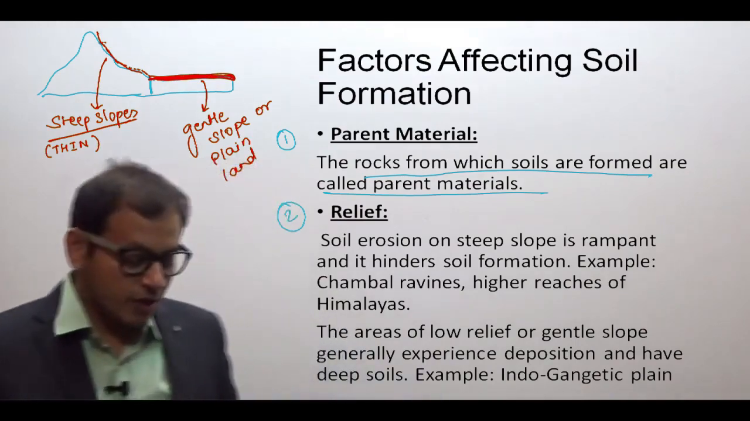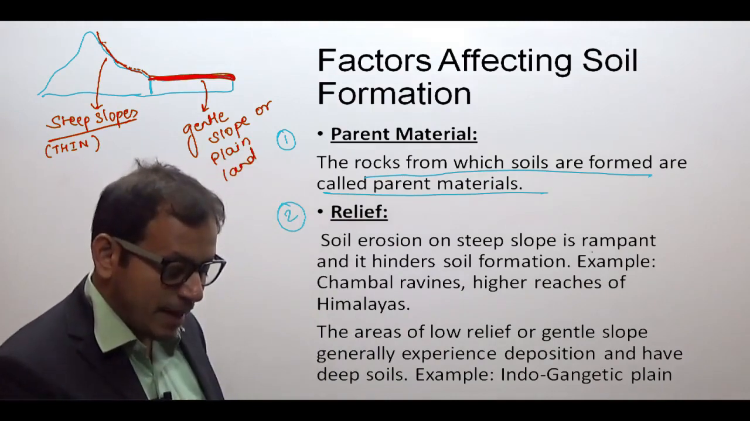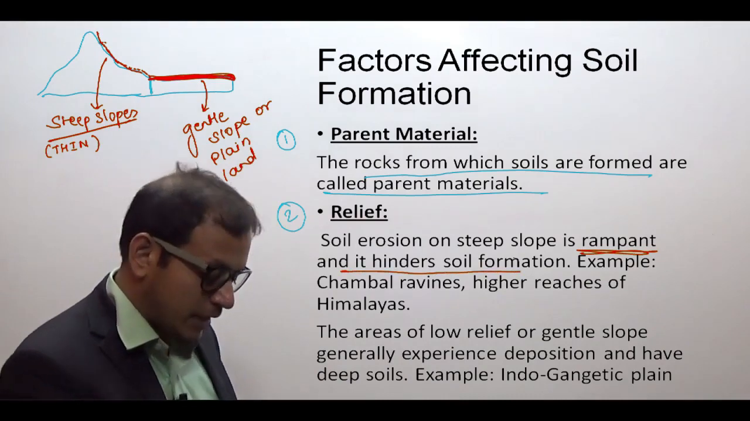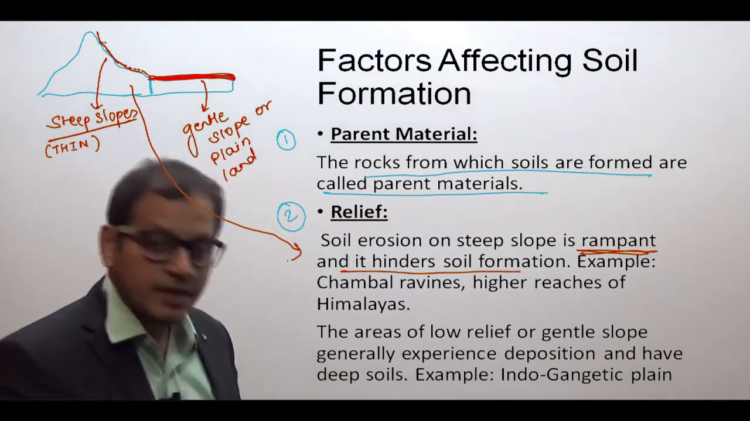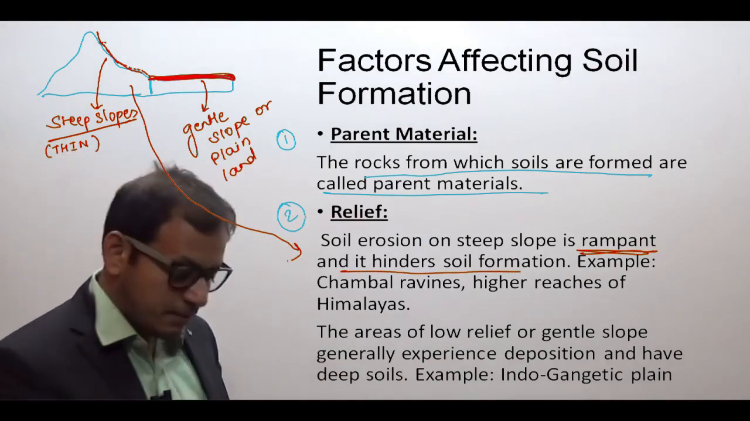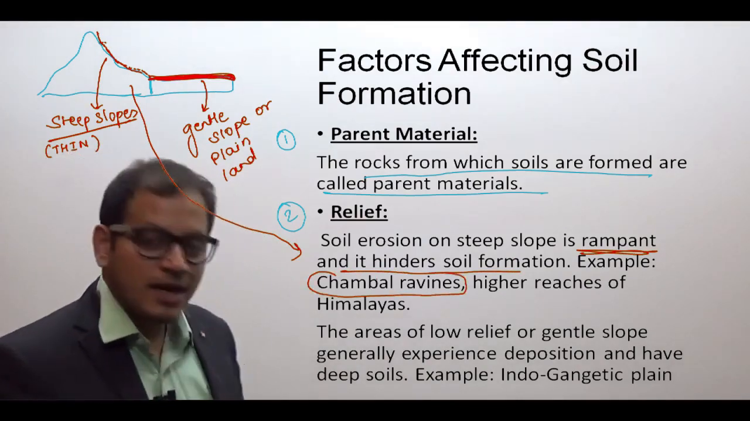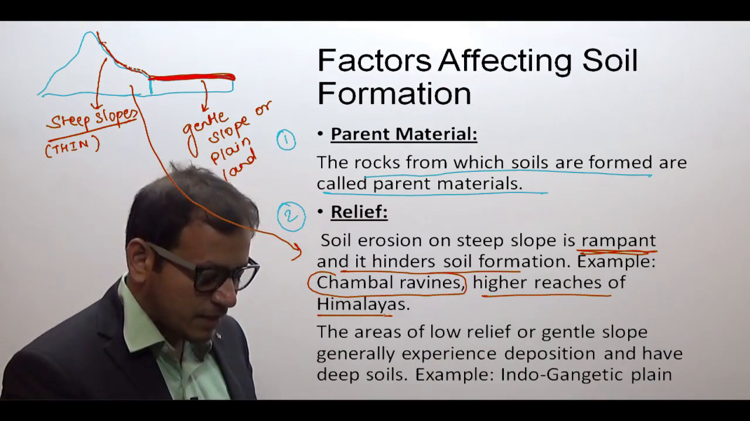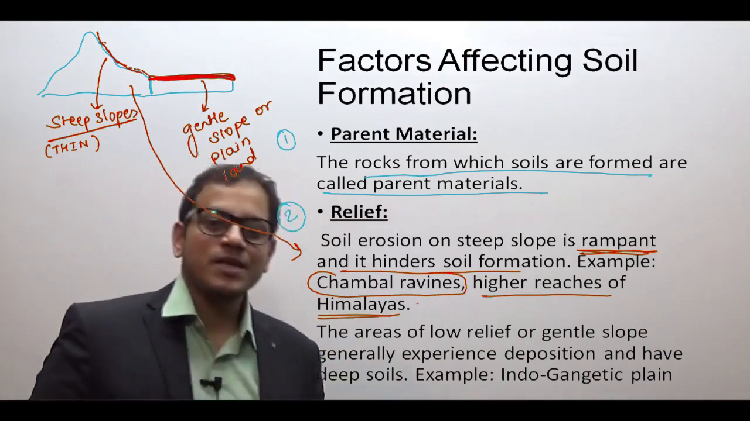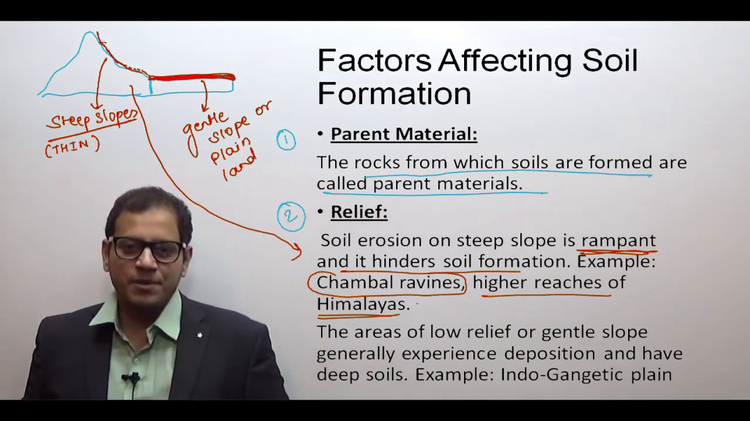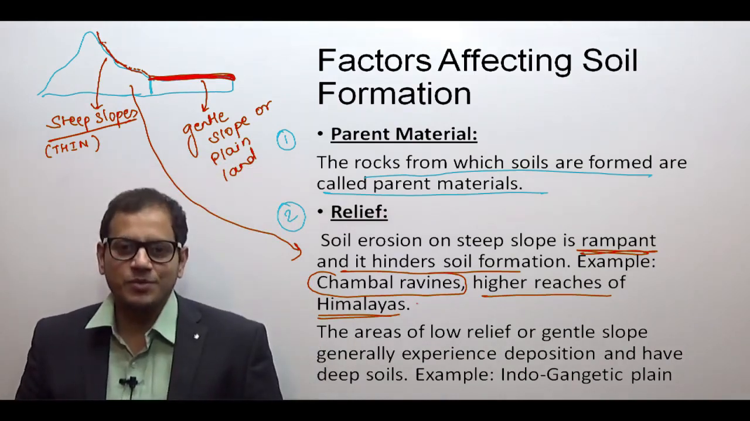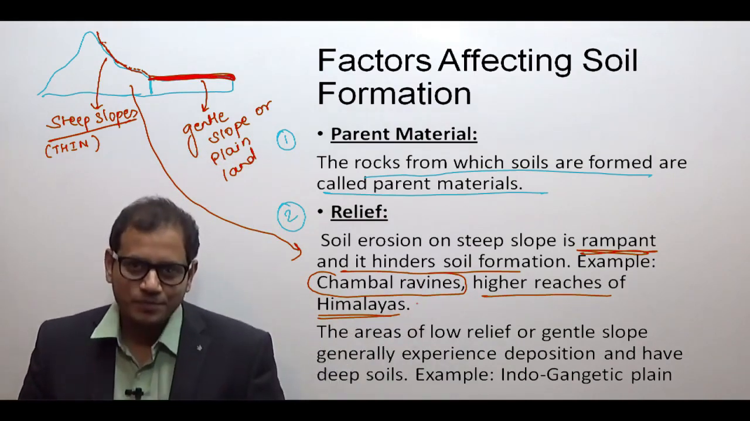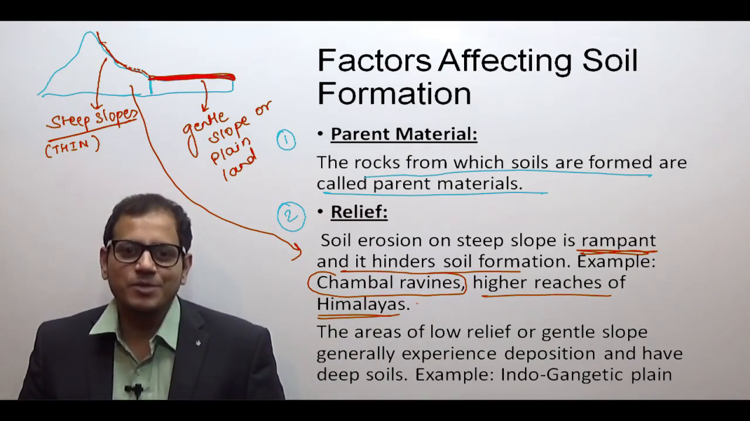Therefore, we have written that soil erosion on a steep slope is rampant. Rampant means it is common, it is more, and therefore it hinders the soil formation. You can see it here, that it hinders the soil formation. Example is Chambal ravines. Ravines are deep erosion in the soil, and the higher reaches of the Himalayas. So in the Himalayas, if the question comes, is the soil mature, properly developed? When something gets mature, when it is properly developed, then only a person gets mature. The same you can apply to the soil. So immature soils in the Himalayas, because they are not properly developed.